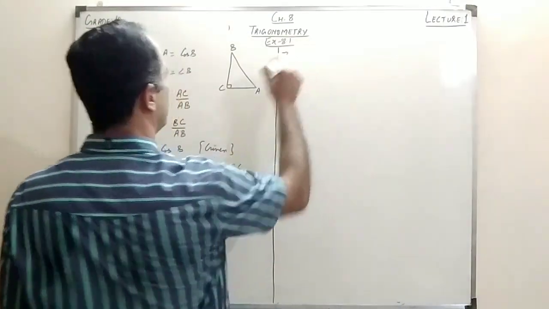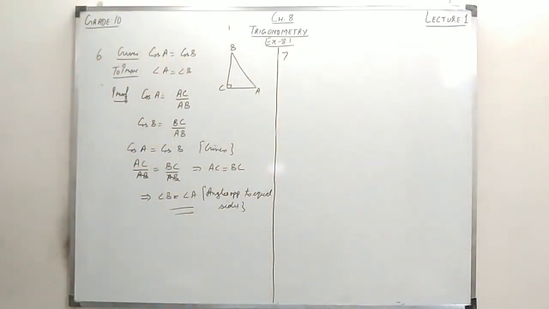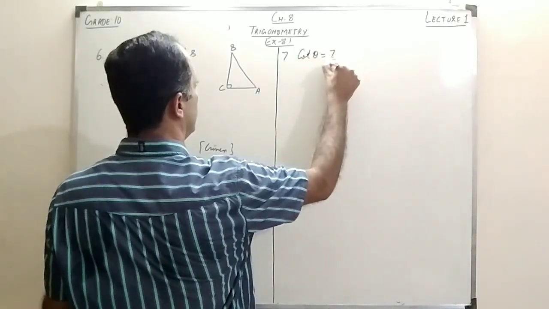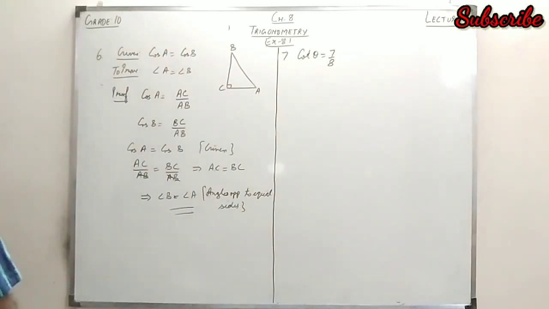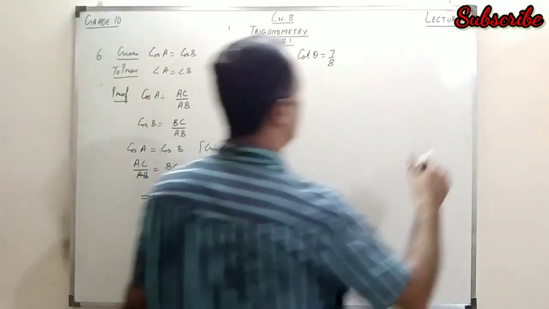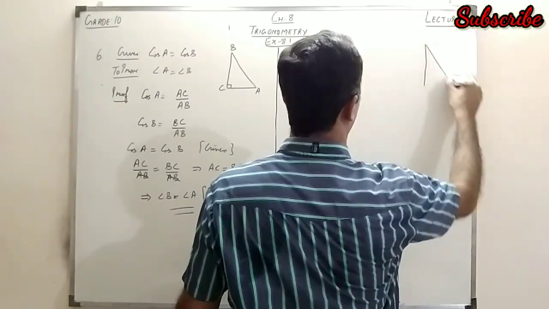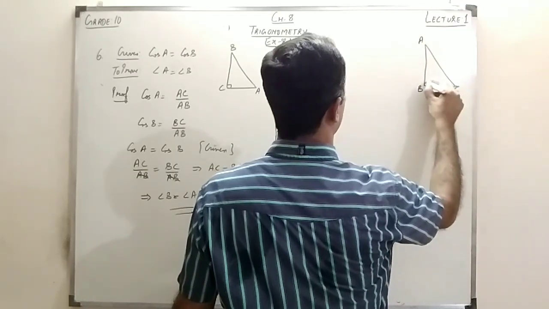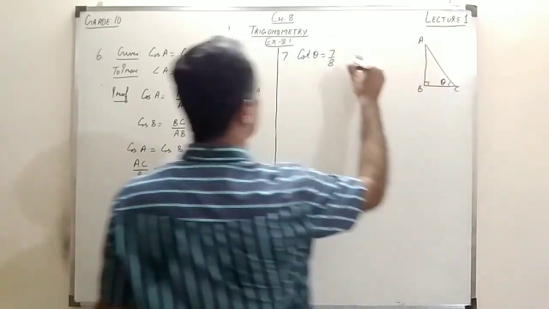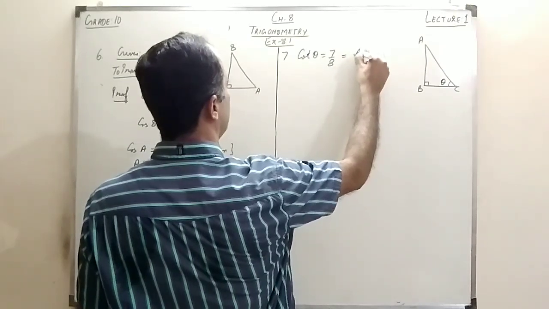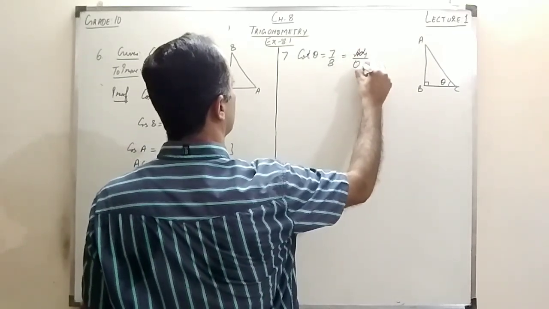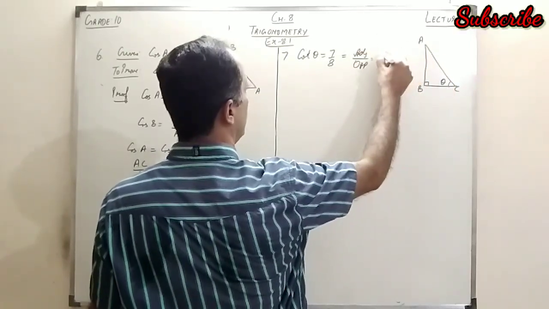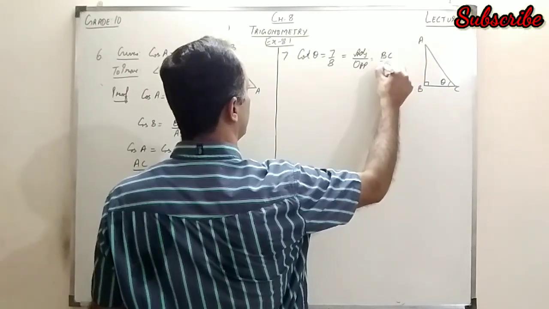Now in question number 7, it is given that the value of cot theta is 7 by 8, and we have to find something. Before we find something, we find the three sides of the triangle first. I put this as theta. Now cot theta is basically adjacent upon opposite. The adjacent side to theta is BC and the opposite side is AB.